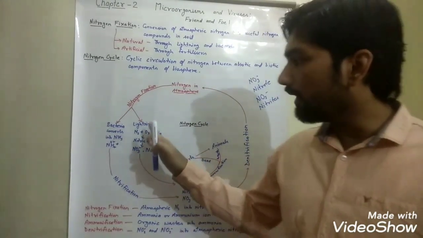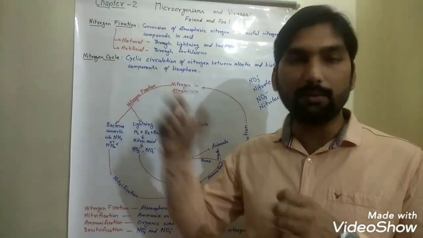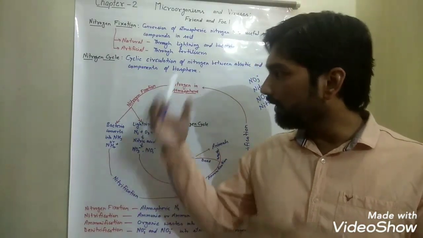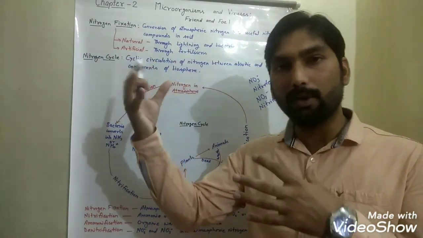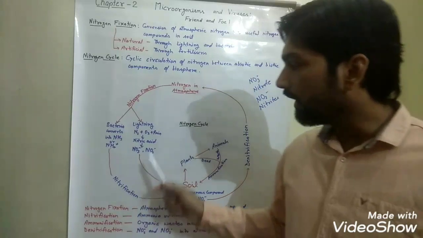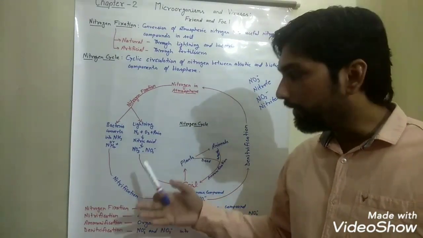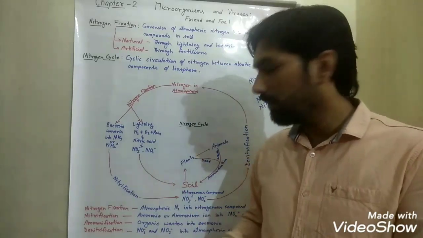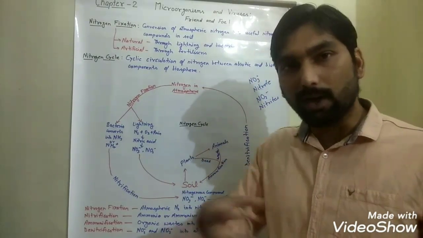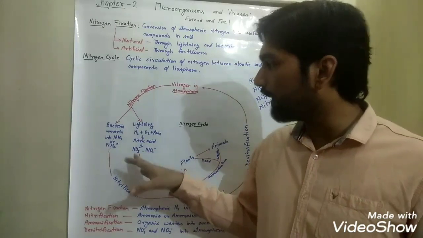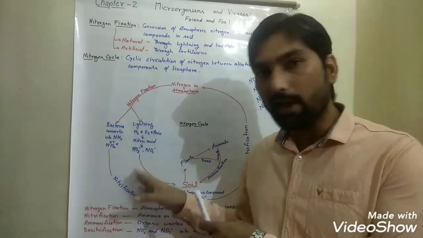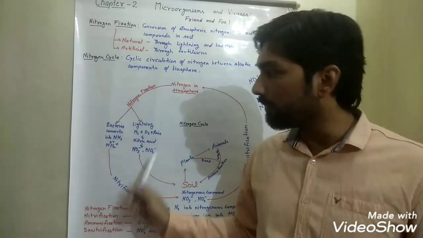So whenever lightning happens in the atmosphere, with the help of rain, the nitrogen gas present in the atmosphere is fixed in soil in the form of nitrate or nitrite, which is an absorbable form for the plants, meaning plants can absorb these forms of nitrogen. So this helps fix the nitrogen in soil.